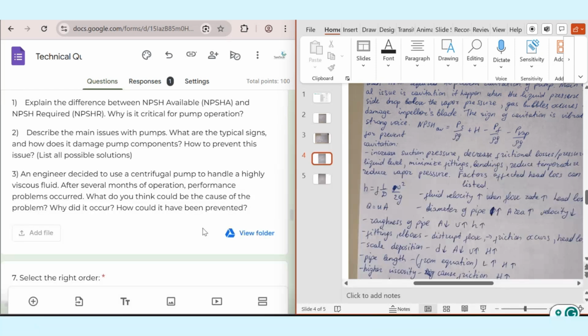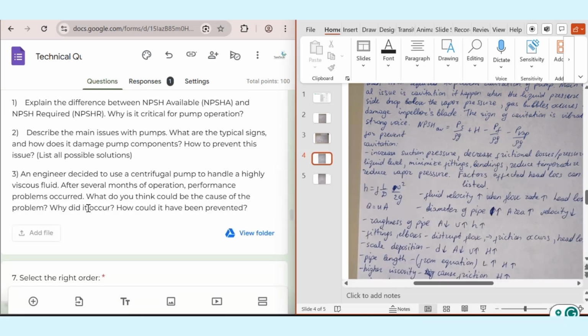Okay. Next part is, as an engineer, you decide to use a centrifugal pump to handle a highly viscous fluid. After several months of operation, performance problems occur. What do you think could be the cause of the problem? Why did it occur? How could it have been prevented?